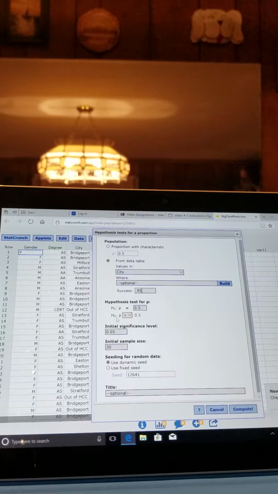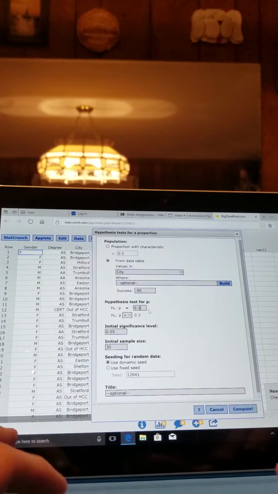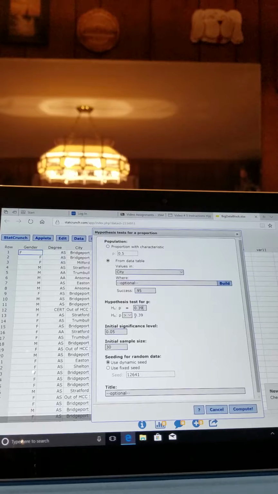So our null hypothesis is P equals 0.39, and our alternative hypothesis is P is unequal to 0.39. And right now we're saying unequal to and not greater than or less than because we're interested in any change, not specifically greater or less than. And we're going to keep this initial sample size of 30, and we'll see why in a second.